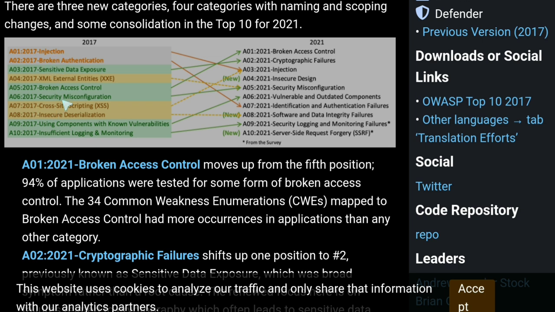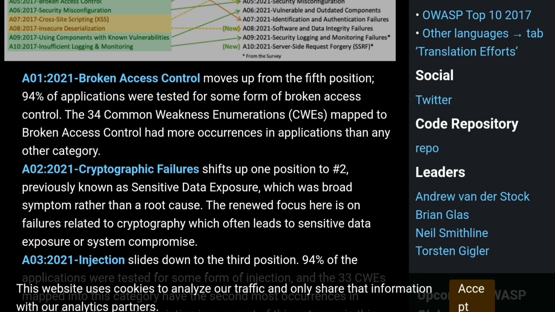They publish at least a yearly list, and the top 10 keep changing. In 2017, the top one was injection, and today, in 2021, a little bit delayed, it's broken access control. What is broken access control, which is the top one? It moves up from fifth position, and 94% of the applications were tested for some sort of broken access.